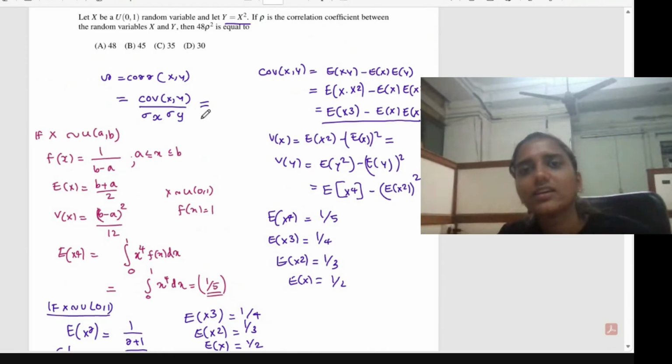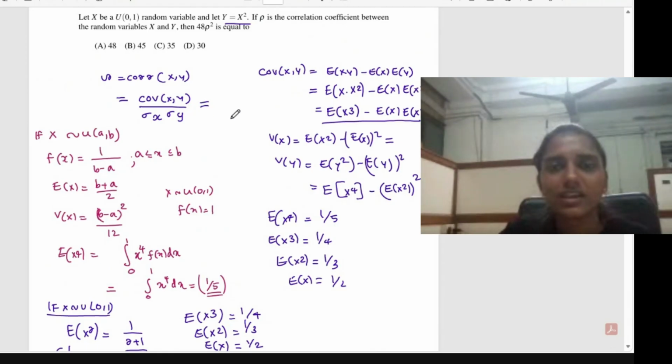Again, one thing: practice more problems whenever there is a complicated integral or complicated simplification. Don't leave that question and skip it. Just practice, because in the exam hall you have to do the questions on your own. And one more thing, if you are not good with the virtual calculator, then when you practice, don't use a calculator for simplification. Just do manual work.